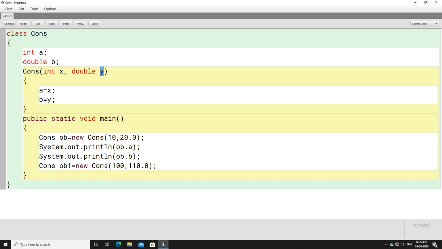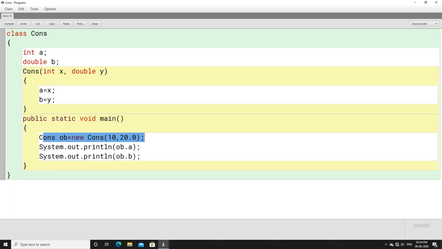But here we are taking help of another object. We have the ob object and after that we are taking help of another object. Is it possible that using a single object, that is ob, we can have another value for x and y?